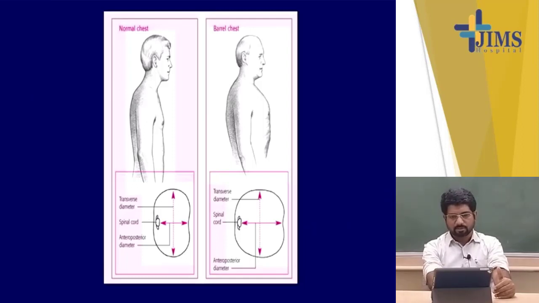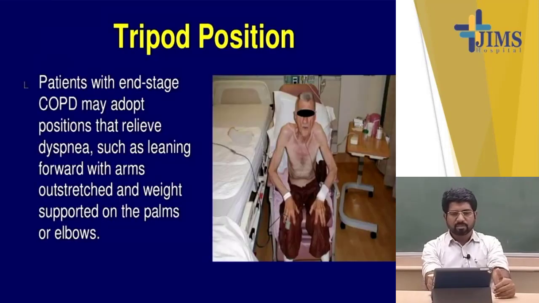Now you can see in the picture on the right side this is the barrel chest. See that this is the anteroposterior diameter, and the anteroposterior diameter now becomes almost equal to the transverse diameter. Now the tripod position. This is another position by which you can assume that the patient is suffering from some respiratory disease, particularly COPD. In this position, the patient relieves the dyspnea by leaning forward with arms outstretched and weight supported by the palms and elbows, so that the accessory muscles of inspiration and expiration can be used.